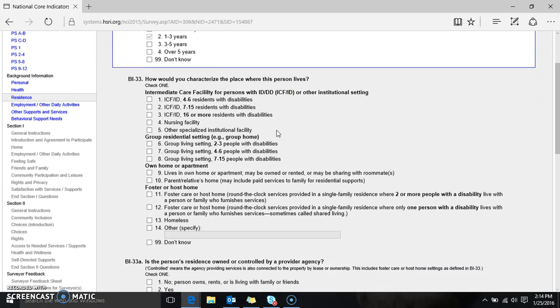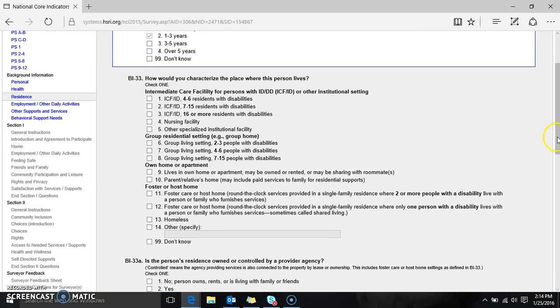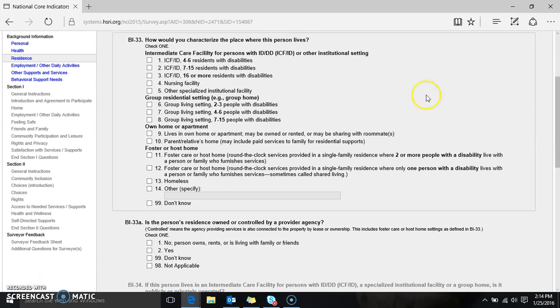For those of you who are familiar with the survey, you may notice that BI33 is a little bit more put together than it has been in past years. We tried to create sort of buckets for each type of residential setting, as well as add a little bit of description for settings that we know may have caused a little confusion in years past. So starting with